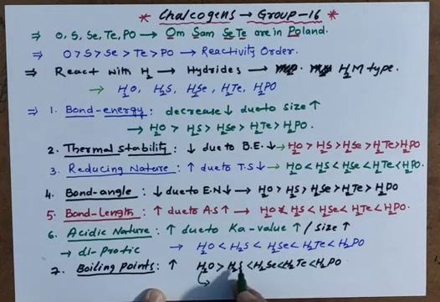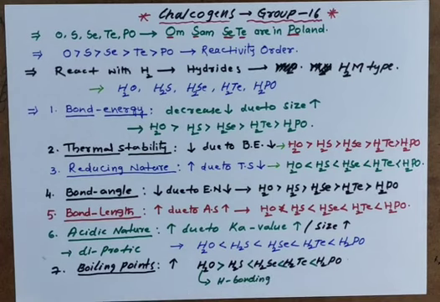In H2O hydrogen bonding is there, but in H2S hydrogen bonding is not there. That is the main reason.